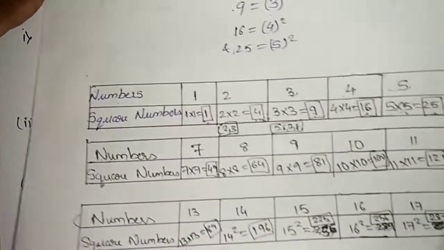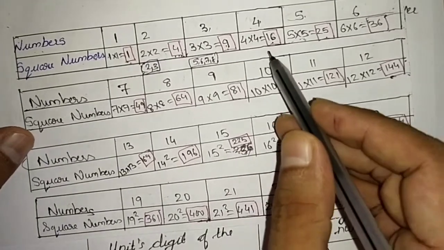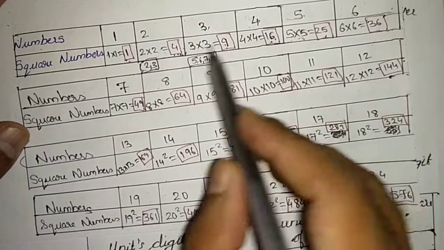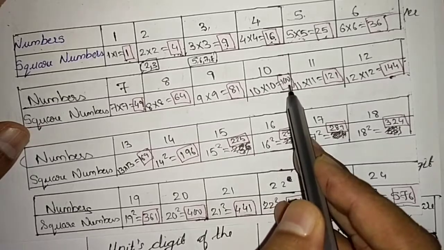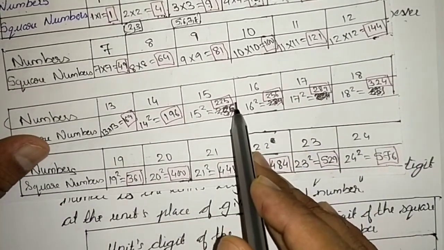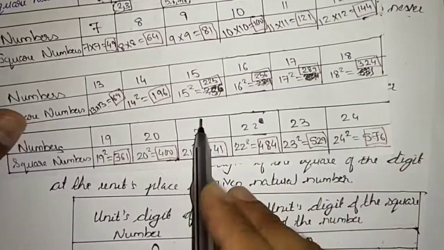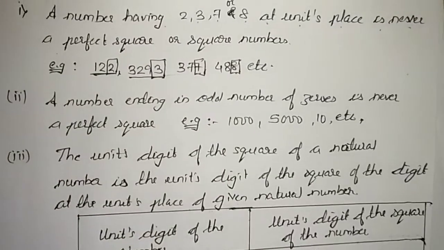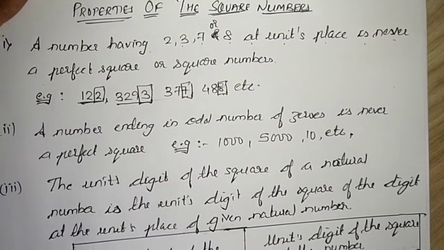Why? Let us go back to the 20 numbers. Here you can see the units place. See the units place: 6, 5, 6, 1, 4, 9, 9, 4, 1, 0, 1, 4, 9, 6, 5. You will never have 2, 3, 7 or 8 at the units place. So if you get a number like this, it is not a perfect square.